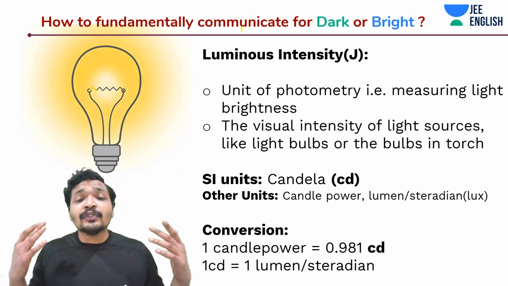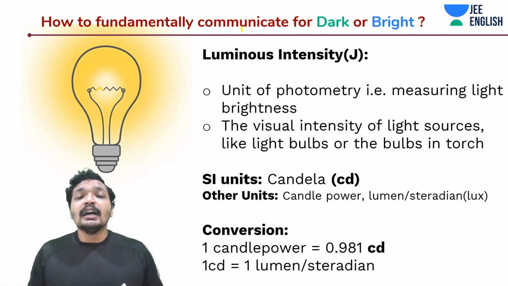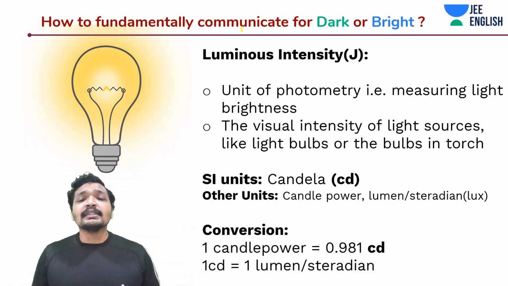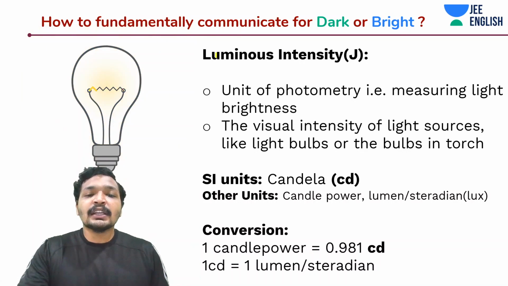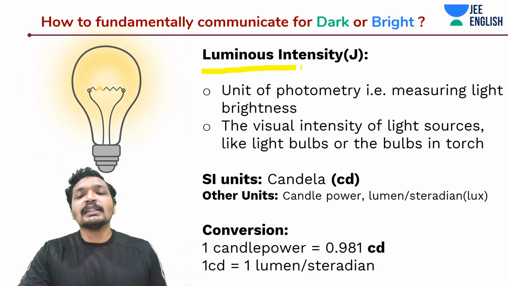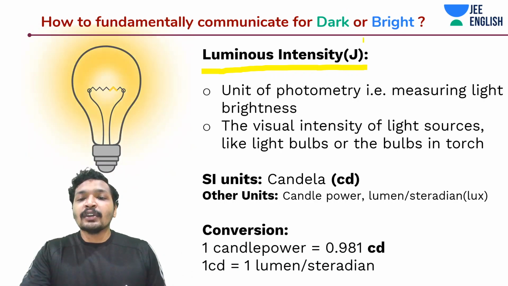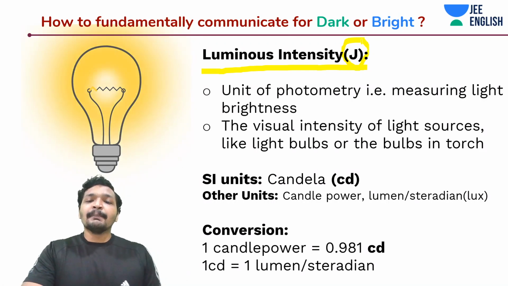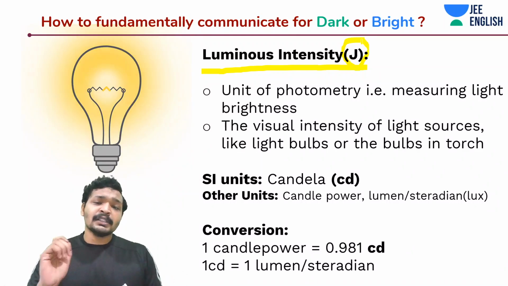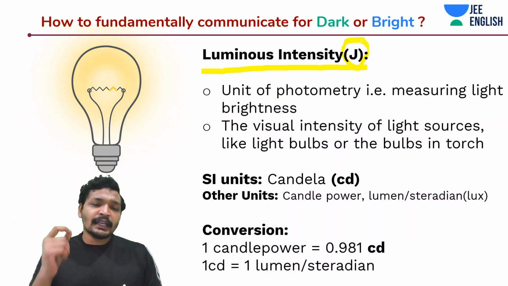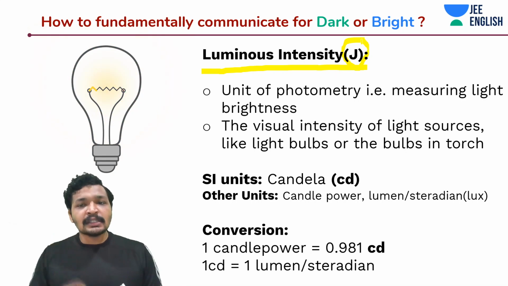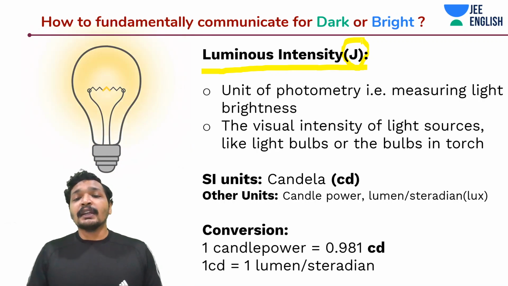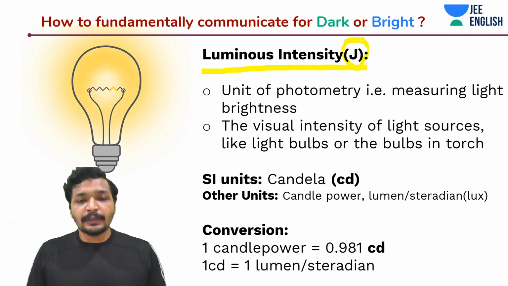So let's say I want to communicate how dark or how bright this room is. How would I do that? I will make use of a physical quantity known as luminous intensity, which is denoted by the symbol J. J is the dimension symbol. Just keep listening for the next few minutes about the dimension symbol; you'll understand it once we get into the dimensional analysis part.